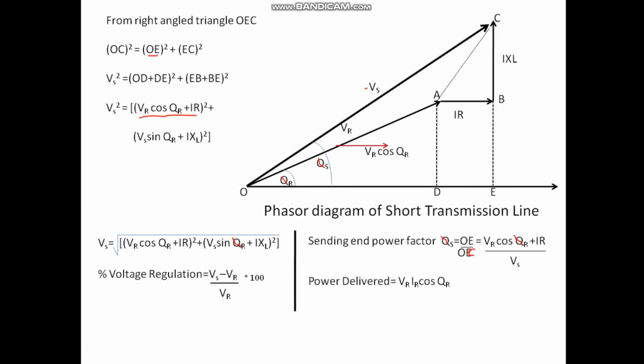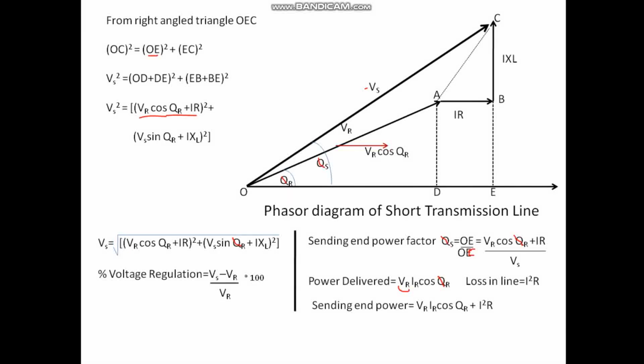Next, power delivered is, we know we are talking about single phase. So it is VR IR cos phi r. Delivered, we are talking about the receiving end. So I have taken receiving end voltage, receiving end current and receiving end power factor. Okay. Line losses would be I square R, right?